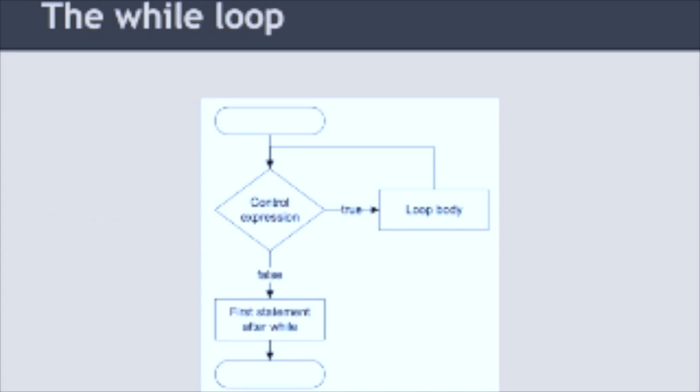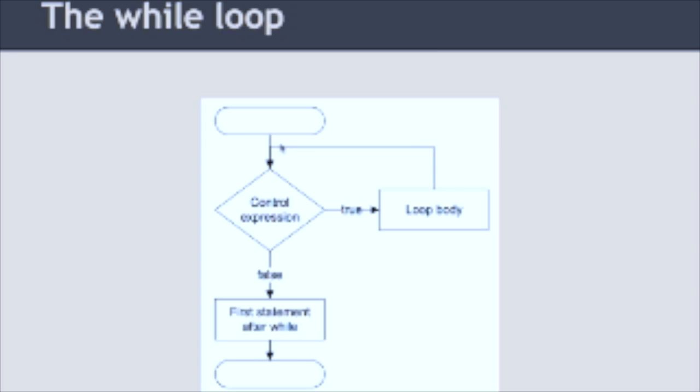So here is a flowchart that explains what our while loop looks like. We have our terminators here at the beginning and the end. We flow in, and if you look at this, it sort of looks like a one-armed if statement, and really the only difference is this line. In a one-armed if, we'd hit the control expression. If it was true, we'd evaluate the if statement, and then we'd flow out to the first statement after the if.